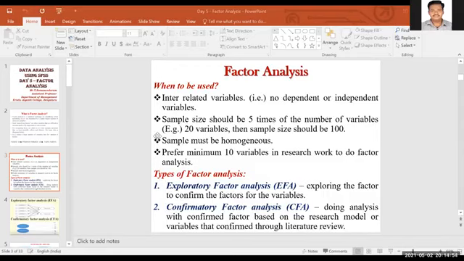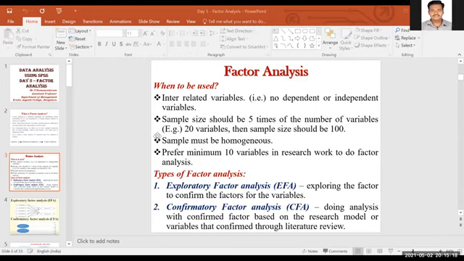And the research model is already proved, and it's proved again. My contribution is that I am going to add 2 more factors or 2 more variables, or I'm going to do the same research work and use the same variables in a different context. In that situation, you can say that this is my confirmed factor for my research work.